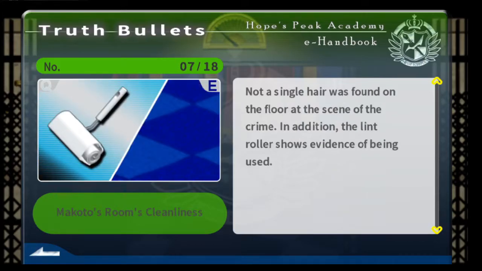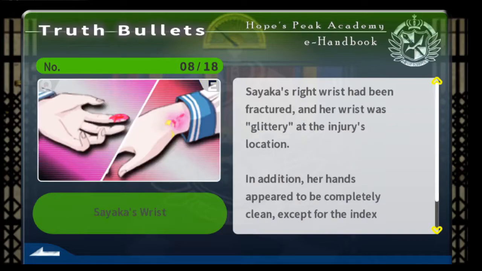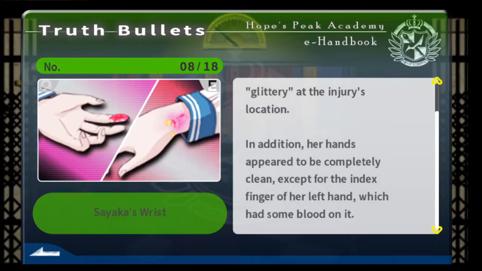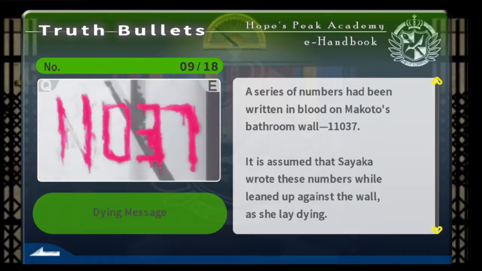Not a single hair was found on the floor at the scene of the crime. In addition, the lint roller shows evidence of being used. Sayaka's right wrist has been fractured, and her wrist was glittery at the injury's location. In addition, her hands appeared to be completely clean, except for the index finger of the left hand, which had some blood on it. A series of numbers have been written in blood on Makoto's bathroom wall, 11037. It is assumed that Sayaka wrote these numbers while leaned up against the wall as she lay dying.